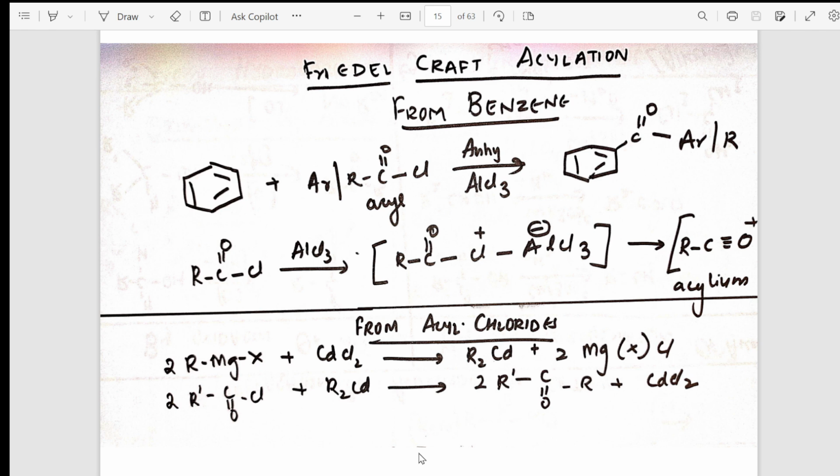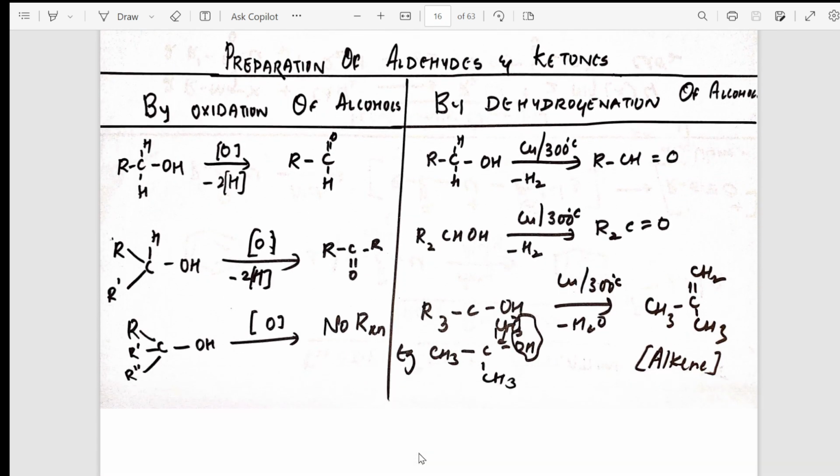Alright. Gradually from there, your ketones. Now I have given reactions which are shown by both aldehydes and ketones. Here in this case, oxidation of alcohols, dehydrogenation of alcohols. Both oxidation, what is the reagent used? Dehydrogenation, what is the reagent used? The final product formed also I have given.